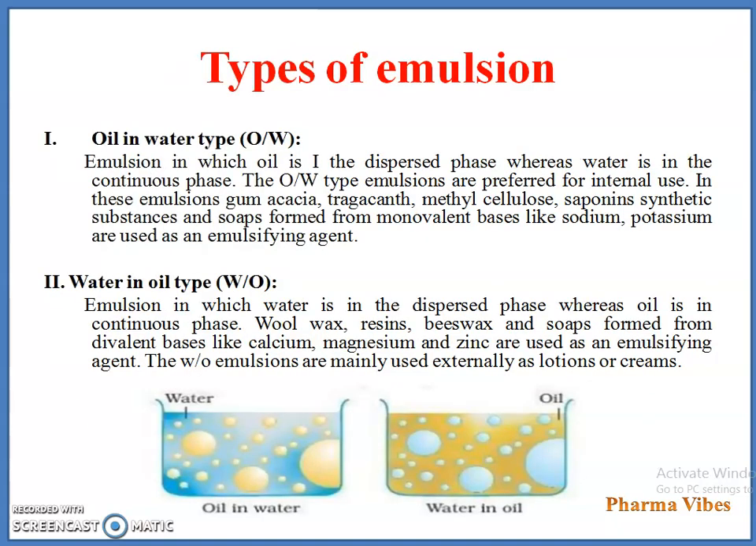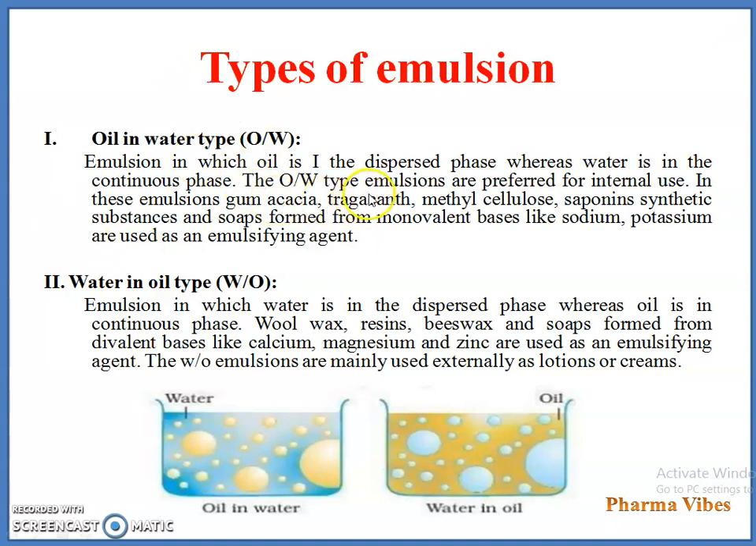Another point is the type of emulsion. Basically, emulsions are of two types: oil in water type and water in oil type. In oil in water type emulsion, the oil is the dispersed phase, whereas the water is the continuous phase. Because in oil in water, oil disperses as minute globules into the water, so the water is the continuous phase and oil is the dispersed phase.